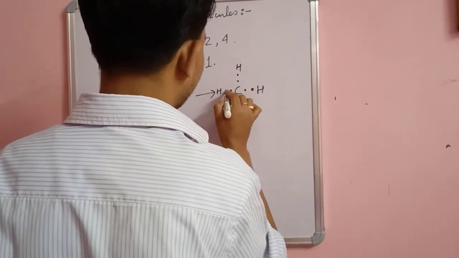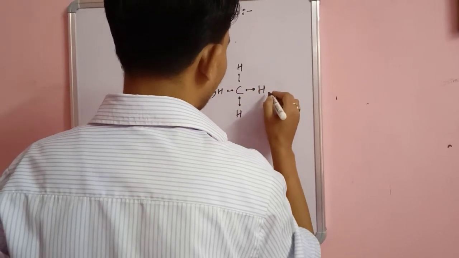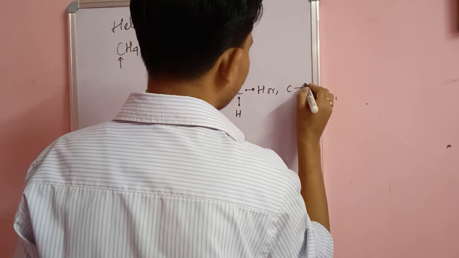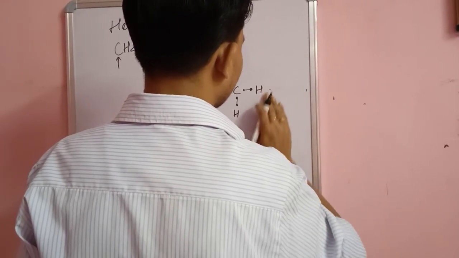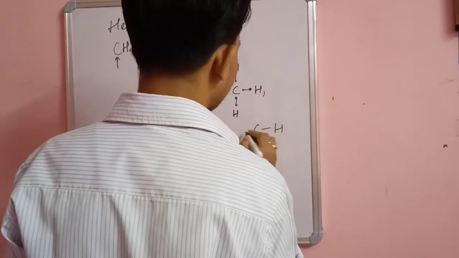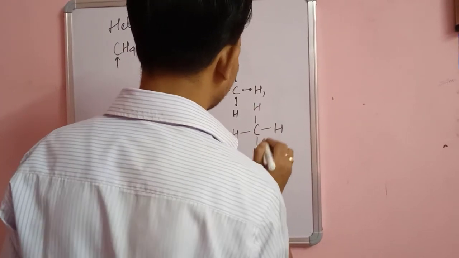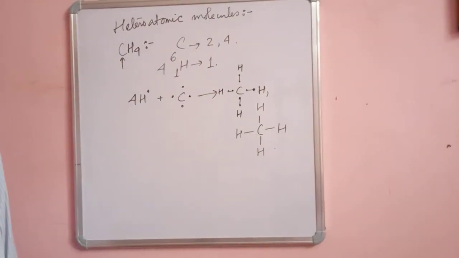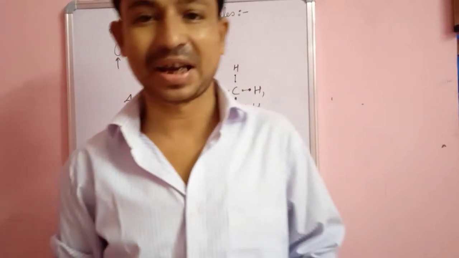So we can have 1 single bond, 2 single bond, 3 single bond, 4 single bond, or we can write C bond H. So we have 4 single bonds in the methane molecule. This is how the formation of the methane molecule takes place.